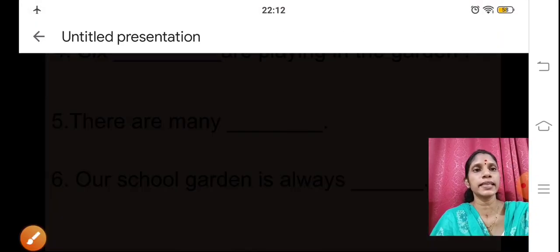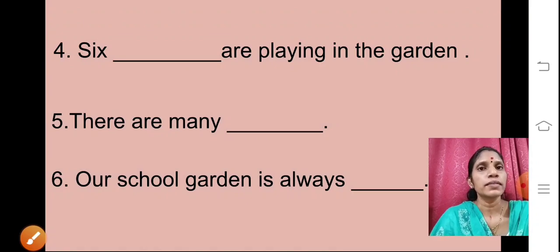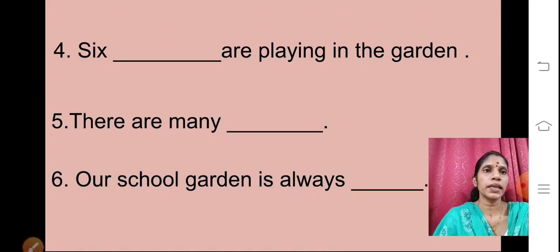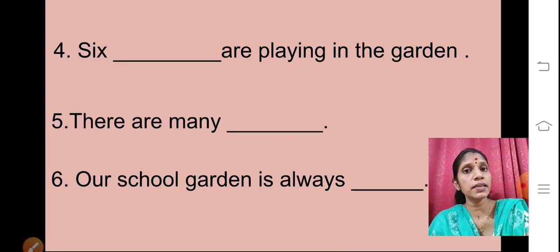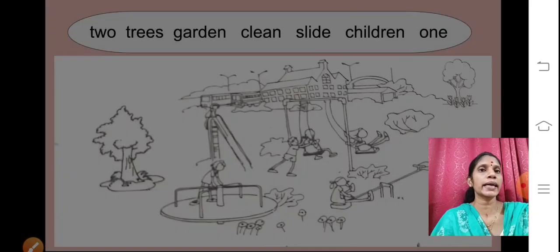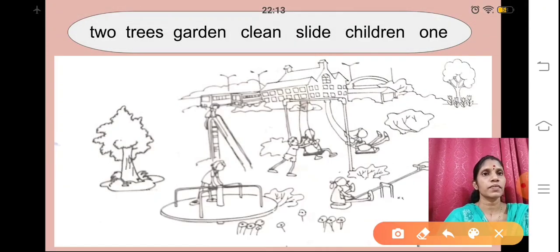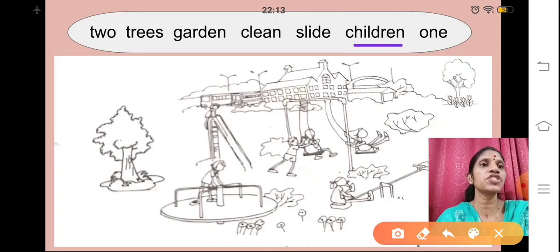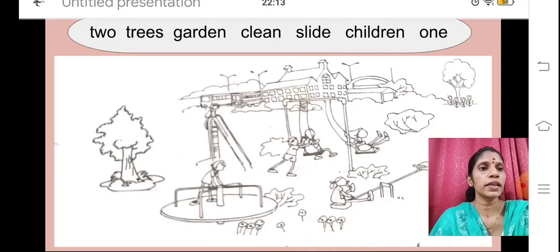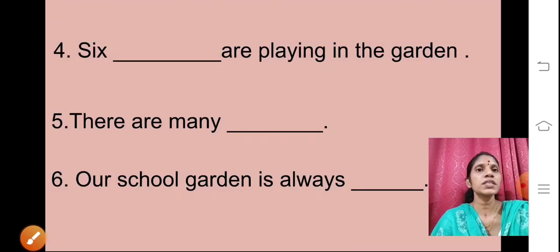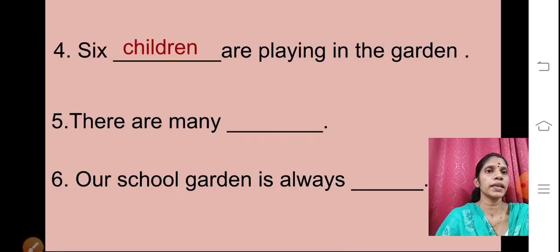Now let us see the sentence. Fourth one: 6 dash are playing in the garden. So what will be the answer? We will go back now. Come on, who will select and tell me? Yes, very good. The answer is children. 6 children are playing in the garden.